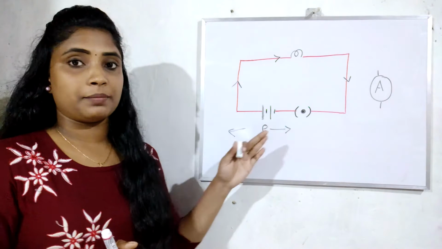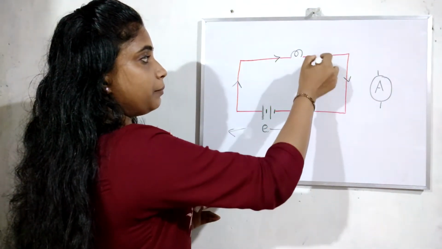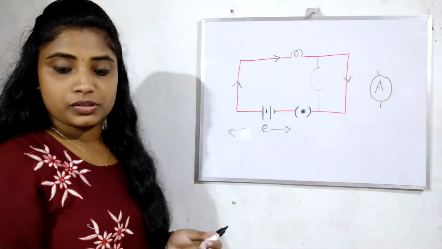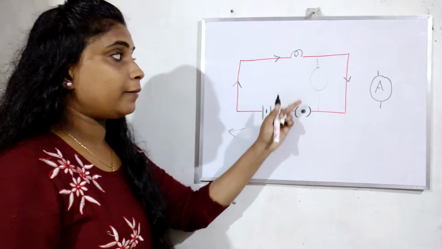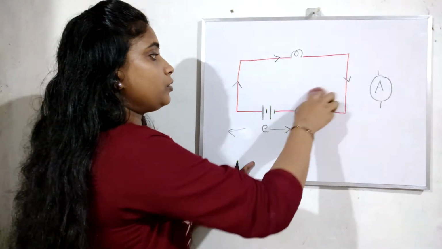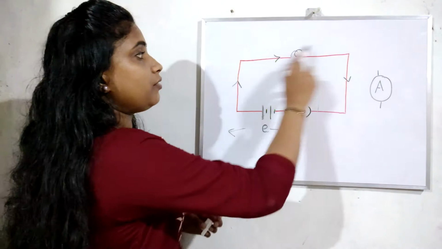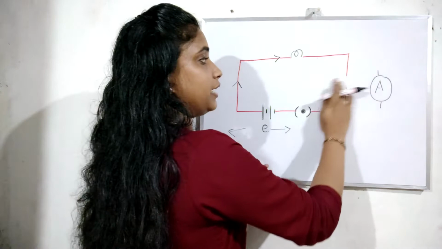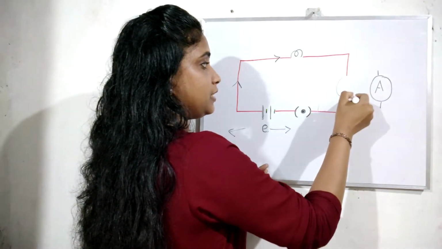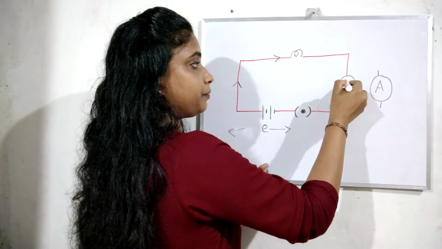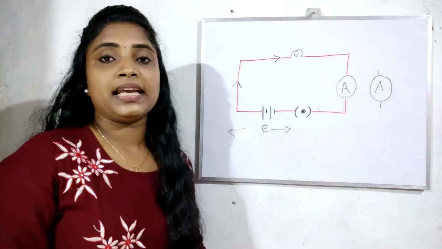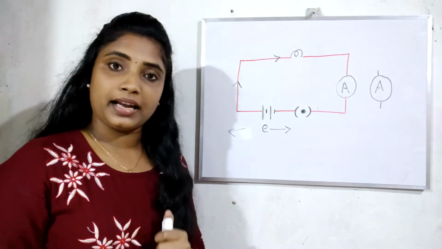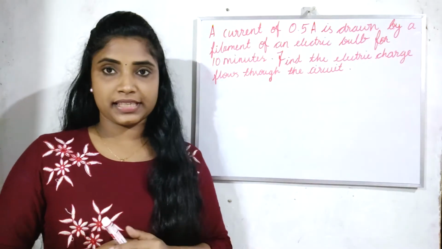How can we insert this ammeter? We can insert the ammeter between these two wires. We can insert it here, and then it will be parallel. We are adding the ammeter in parallel direction. Also, we can insert the ammeter anywhere in this circuit, in series connection. That means an ammeter is always inserted in a circuit in series so that we can measure the current in the circuit.